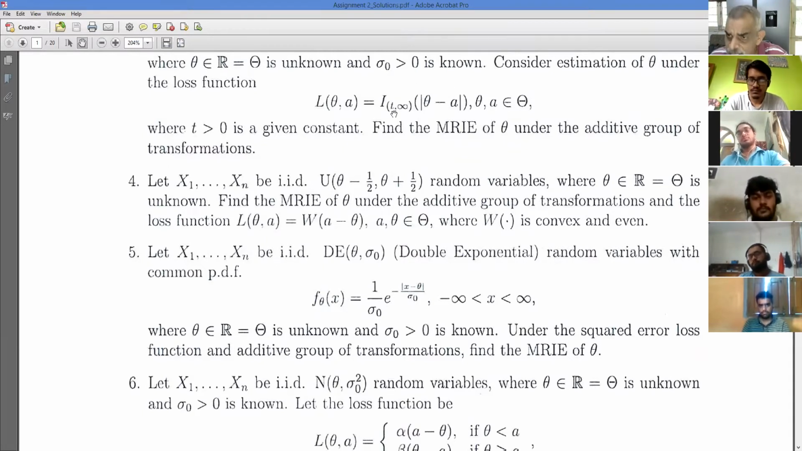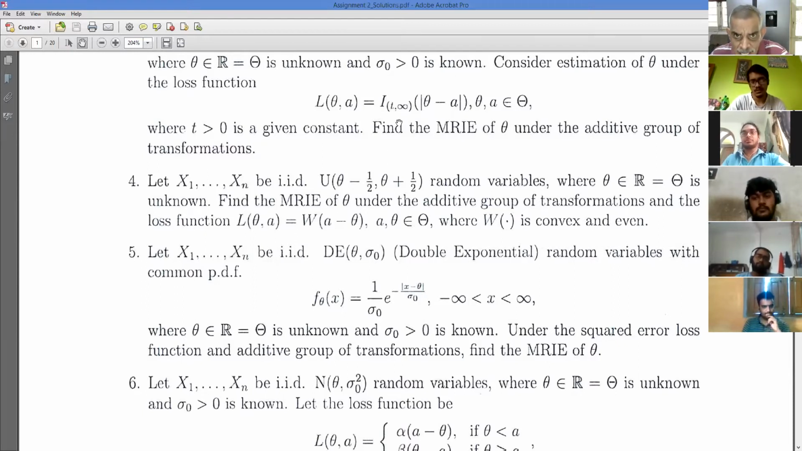Now in the location case, your problem is invariant if your loss function is of the type w of a minus theta. Can I take theta itself as a W function? No. Your loss function has to be of that type, w of a minus theta for some w. You can take any w. As long as you can write down your loss function as w of a minus theta for any w, your problem is invariant.